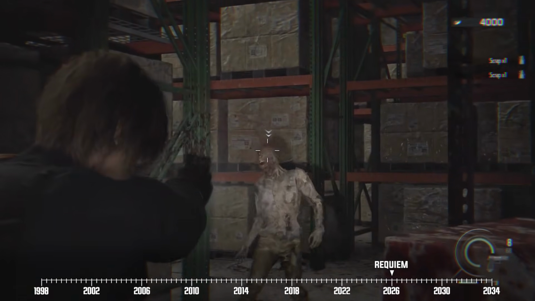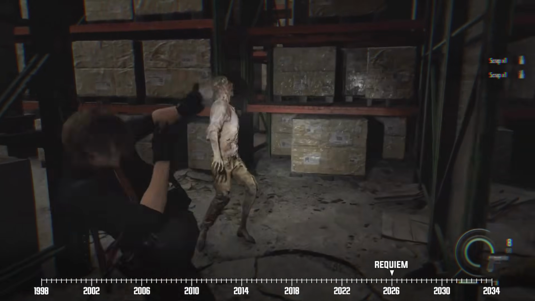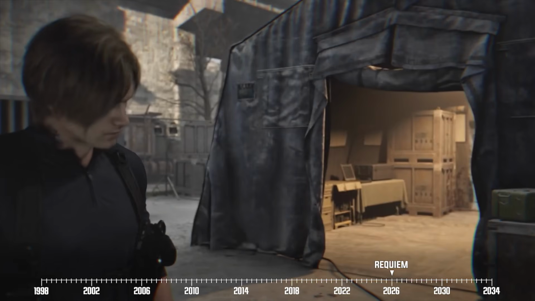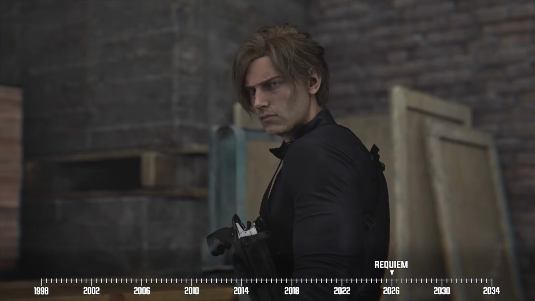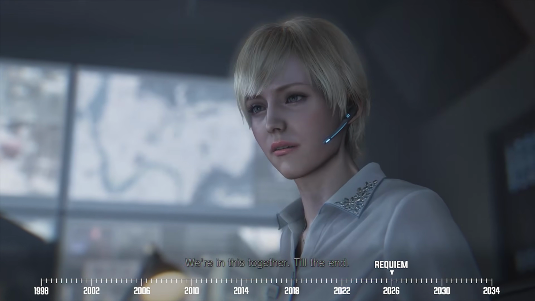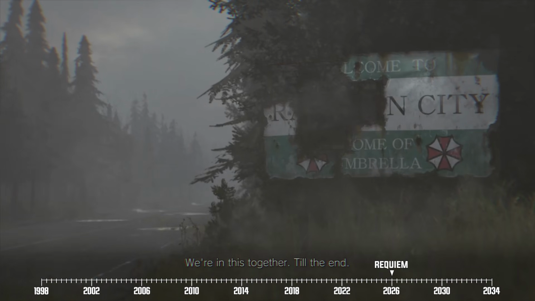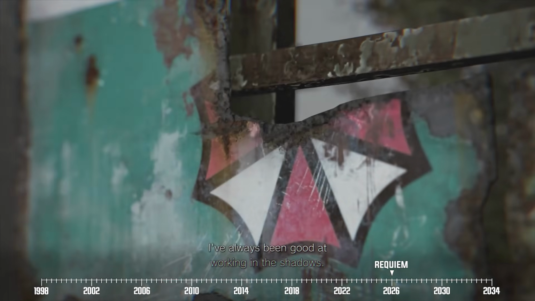Leon makes his way to Raccoon City's ruins, which have since become a T-virus mutant wasteland. Leon and Sherry learn that the BSAA has also been snooping around Raccoon City this whole time. And it's also during this chapter in Resident Evil Requiem that the series sheds more light on Raccoon City's destruction.